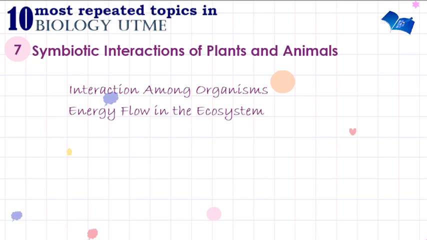Next, under symbiotic interactions of plants and animals, is nutrient cycling in nature. It's very important for us to know the carbon cycle, the water cycle, and the nitrogen cycle, and how these elements are recycled, renewed, and continually used up and regenerated in nature, in the ecosystem.